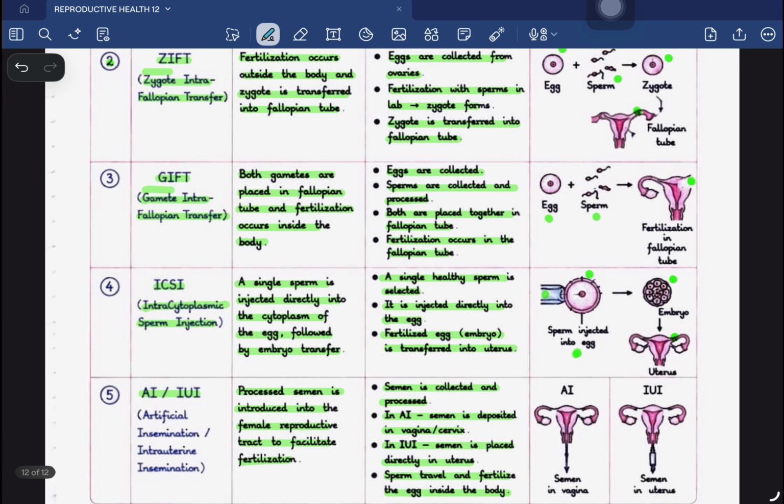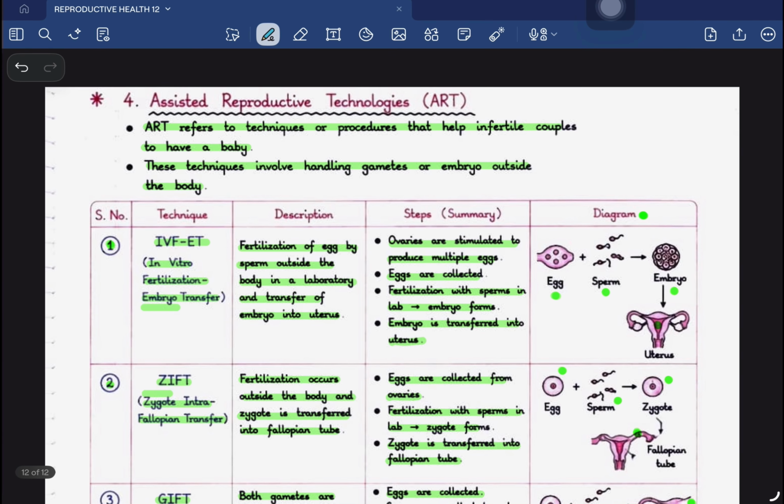And the last one is artificial insemination or intrauterine insemination, where the semen is directly injected inside the uterus or in the vagina, and then the rest of the procedure of fertilization, zygote formation, embryo development, implantation are followed inside the mother's body only. Okay, so these are the different techniques that we can follow to give an infertile couple a small baby in their house.